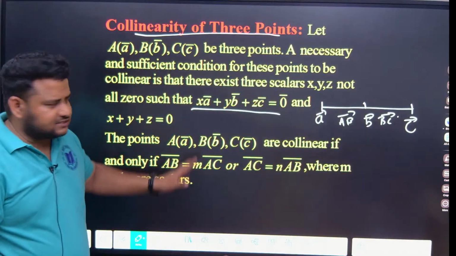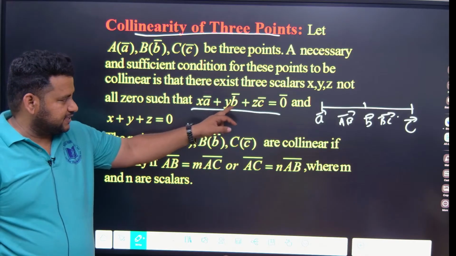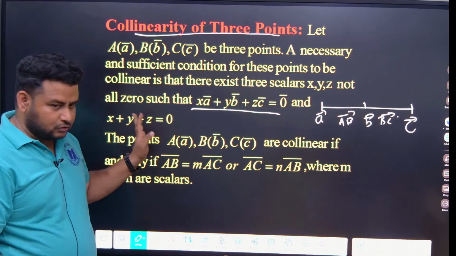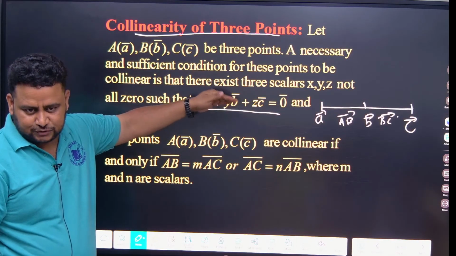Now look at this. What does this line mean? x times vector A, y times vector B plus z times vector C is equal to the null vector, and x plus y plus z is equal to 0. If they are collinear, this condition should be satisfied.